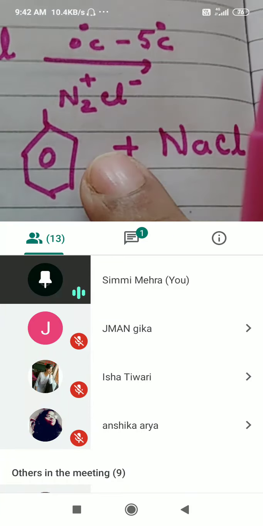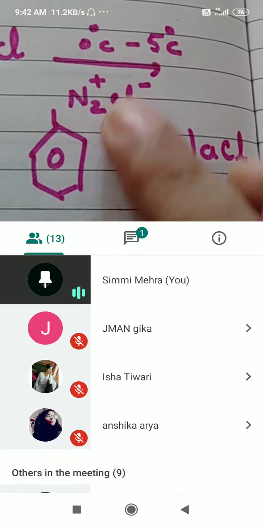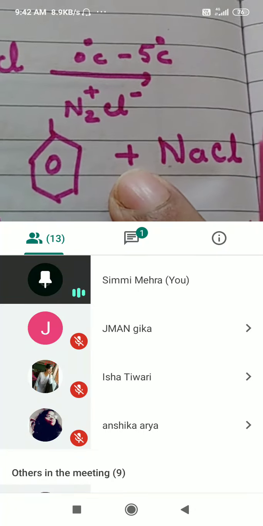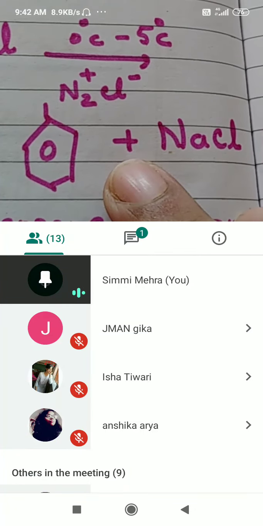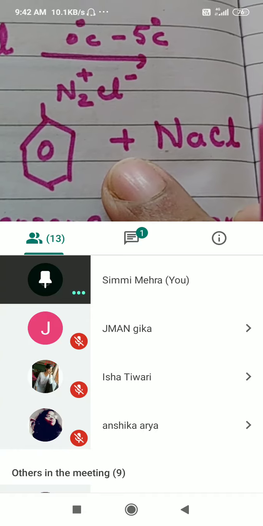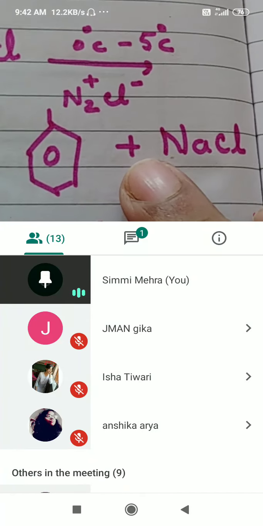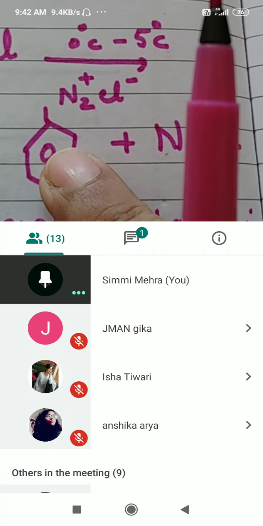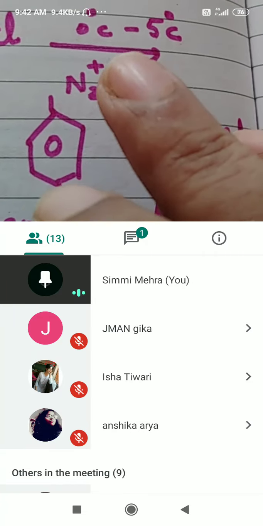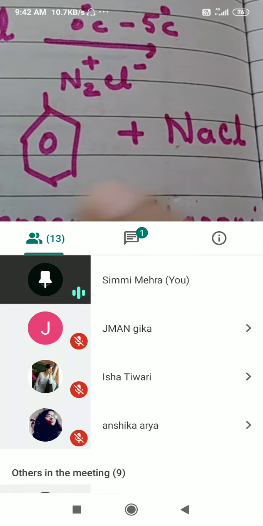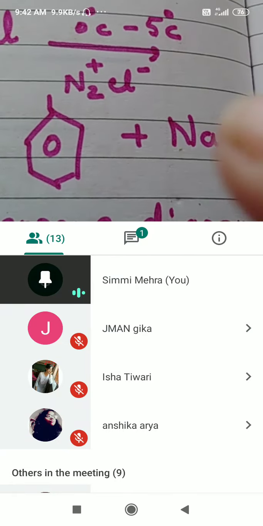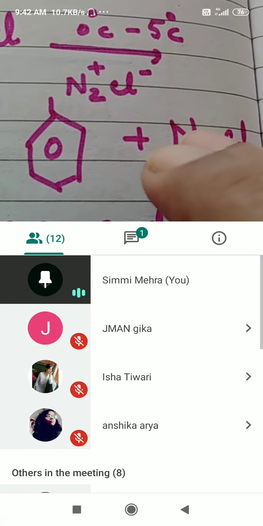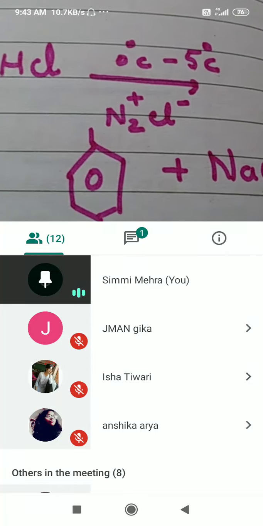Now after this what will happen? If you want to know whether this diazonium salt is formed or not, we can couple it, you make it react with phenol or beta-naphthol. If you make it react with phenol, what will happen? An aromatic alcohol will be formed. Is that clear? And a dye is formed. Due to coupling reaction, a dye is formed which is orange colored dye. That helps us to distinguish between aromatic amine and aliphatic amine.